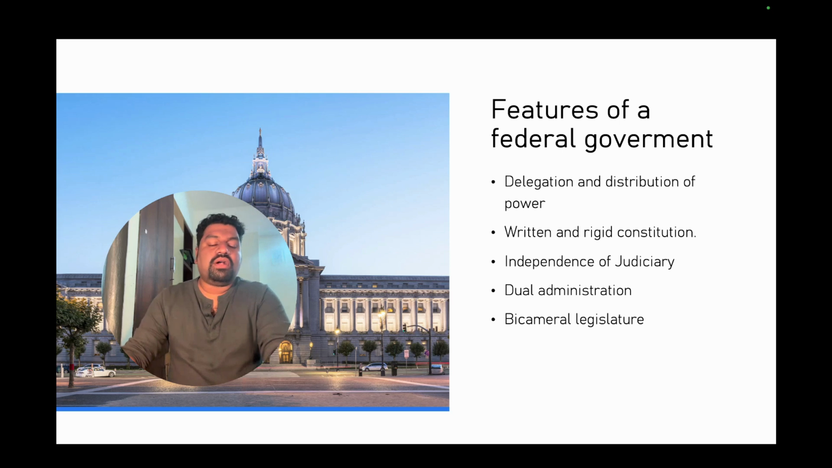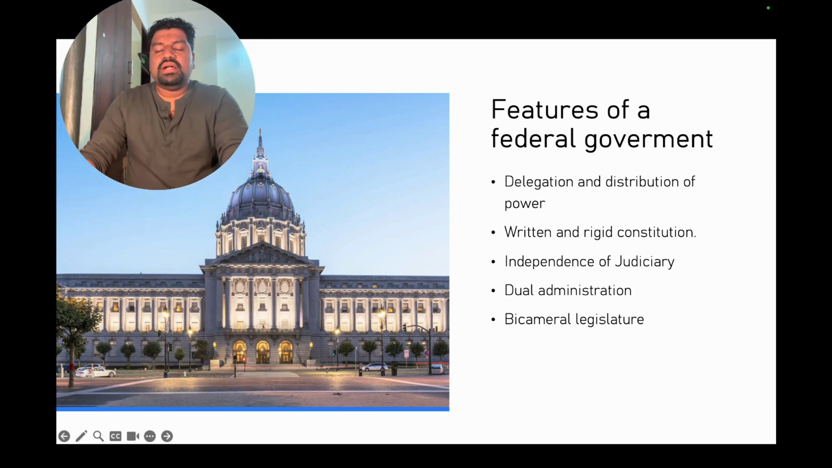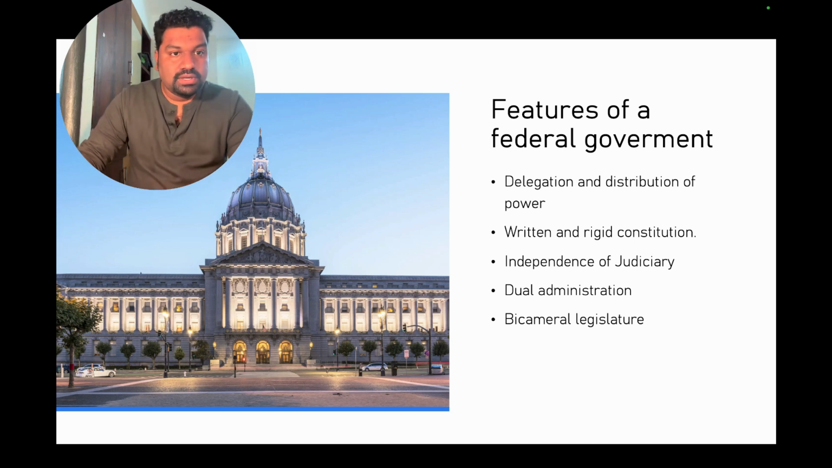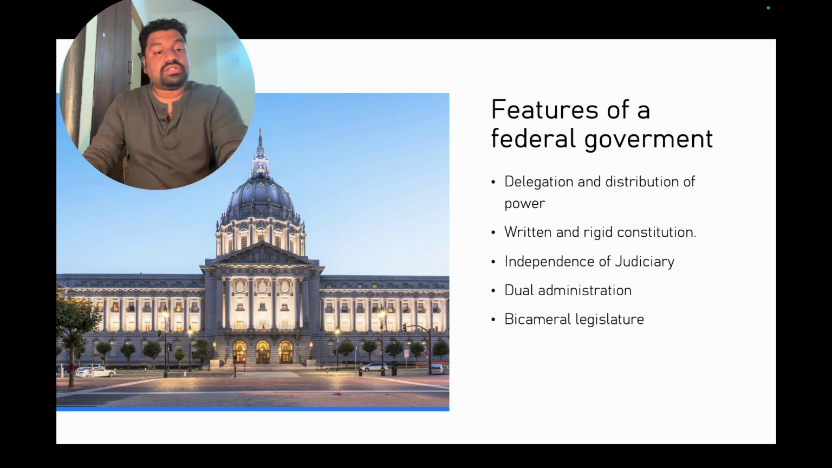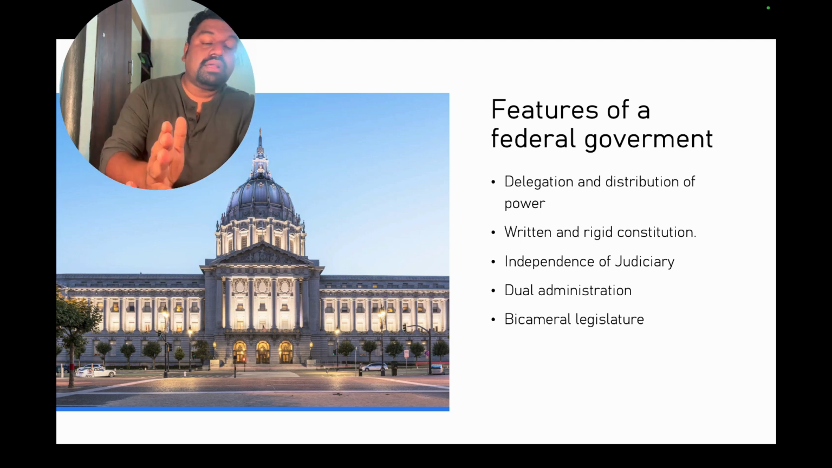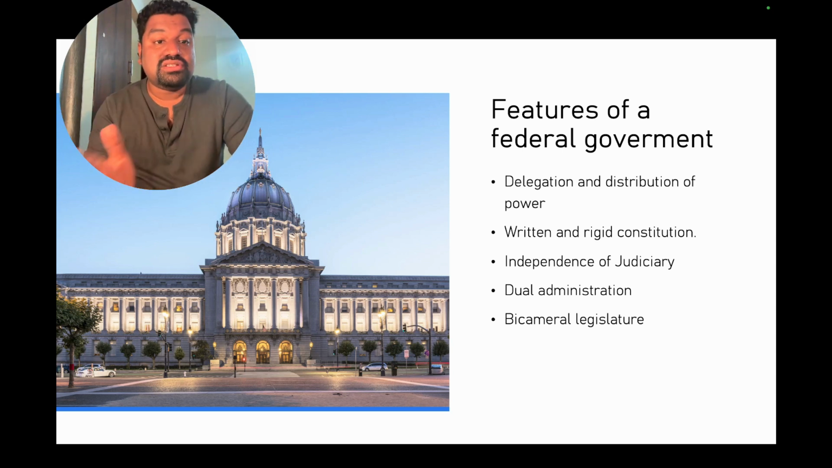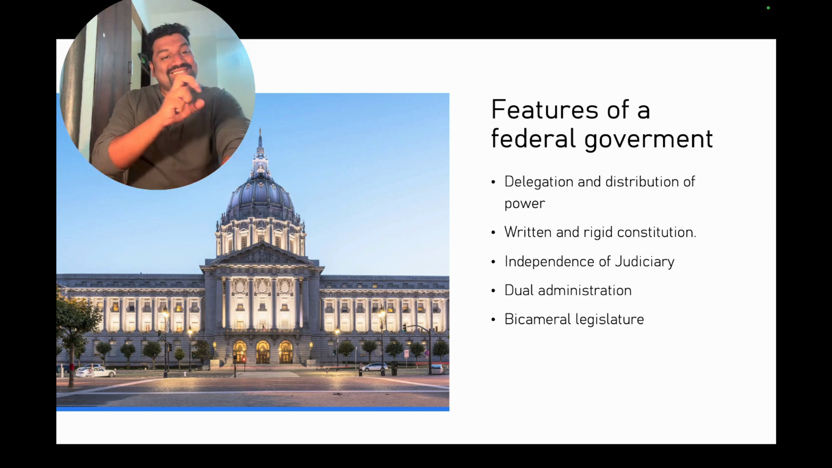Okay. What are the features of federal government? Features of federal government are delegation and distribution of power. I have already told you there is no single authority owning all the powers. Certain laws can be made by the central government. Certain laws cannot be made by the central government. Certain laws can be made by the state government. Certain laws cannot be made by the state government. Certain laws can be made by both central and the state governments. So this power is distributed between the central and the state.